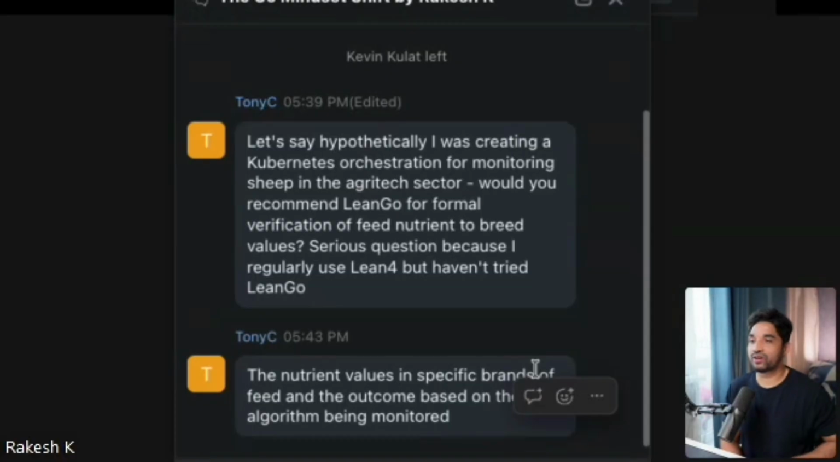The nutrient values in specific brands of feed and the outcome based on the algorithm being monitored. Okay, I think I'm not understanding this question, but I'll try to explain what I'm getting. So we need to build orchestration for monitoring sheep. So there is a software, right? There will be a software.